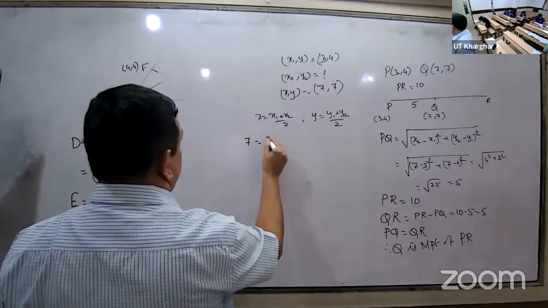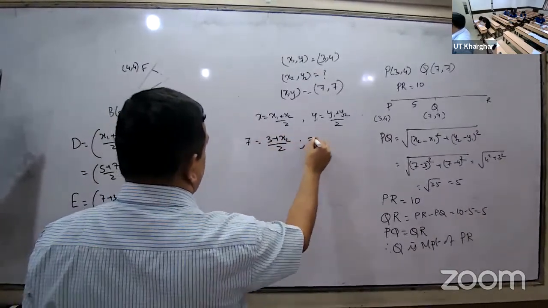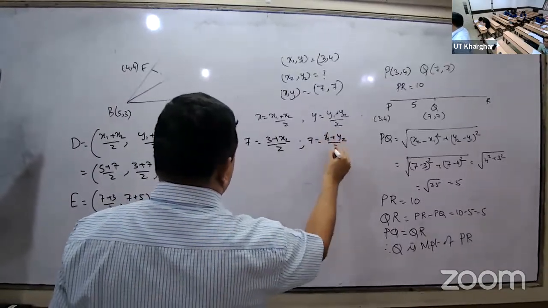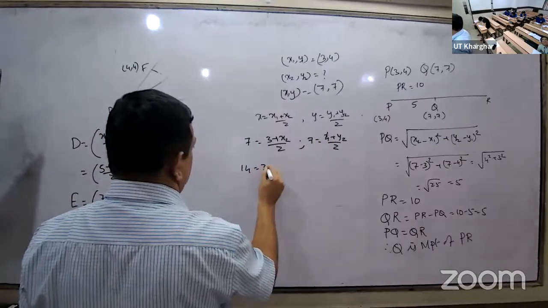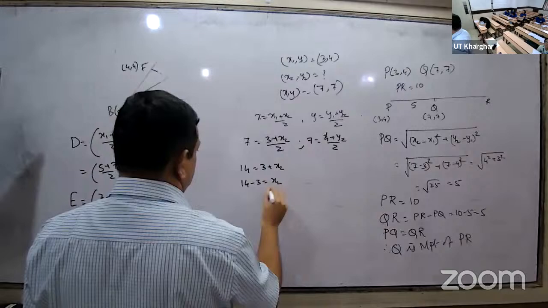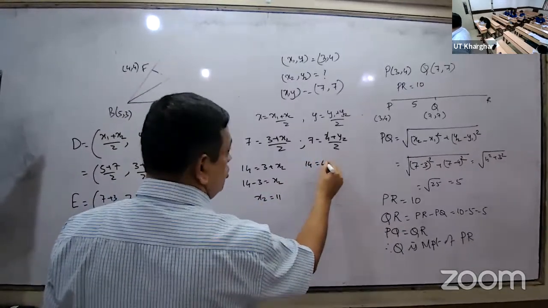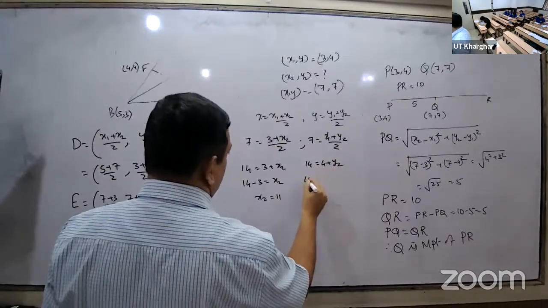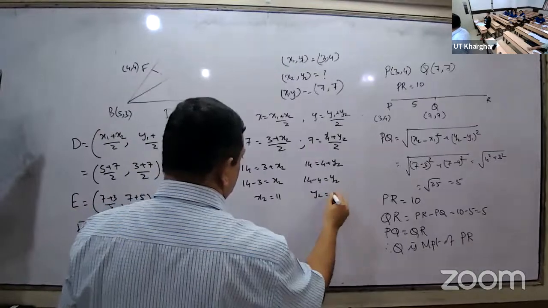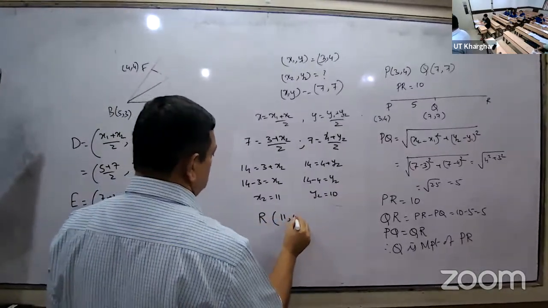Seven is equal to 3 plus X2 divided by 2. Again, 7 is equal to 4 plus Y2 divided by 2. 14 is equal to 3 plus X2. 14 minus 3 is X2. X2 is equal to 11. 14 is equal to 4 plus Y2. 14 minus 4 equals Y2. Y2 is equal to 10. Therefore, the coordinates of R are 11, 10.